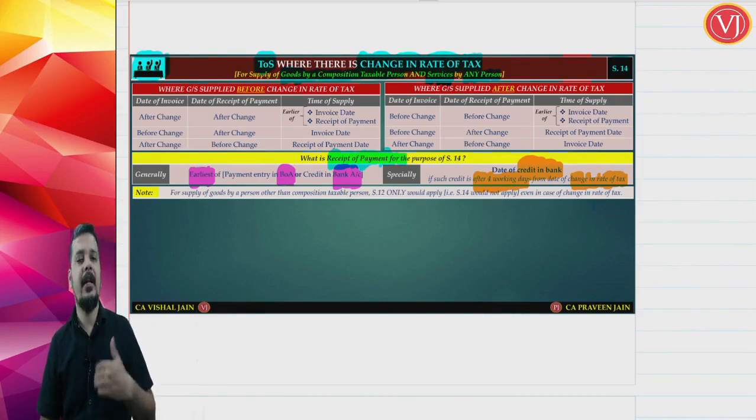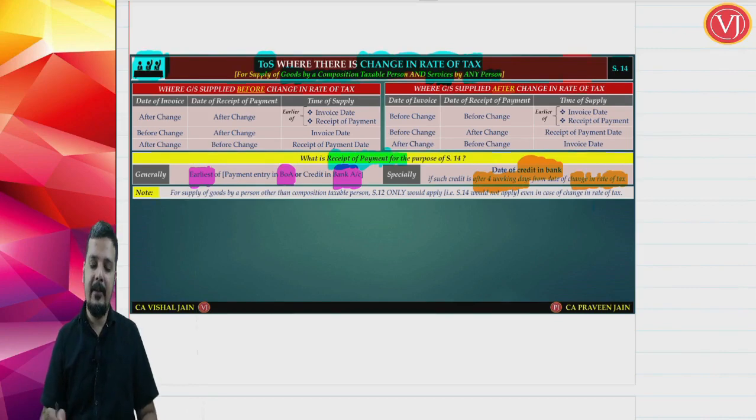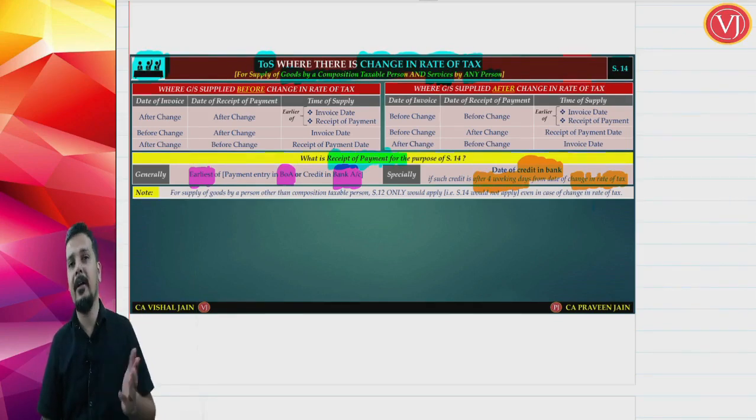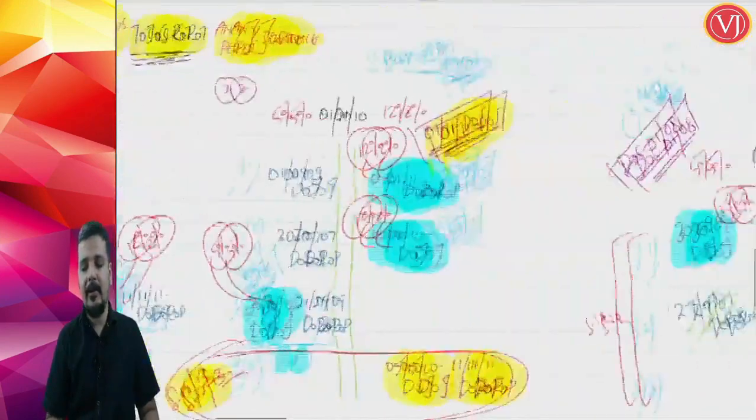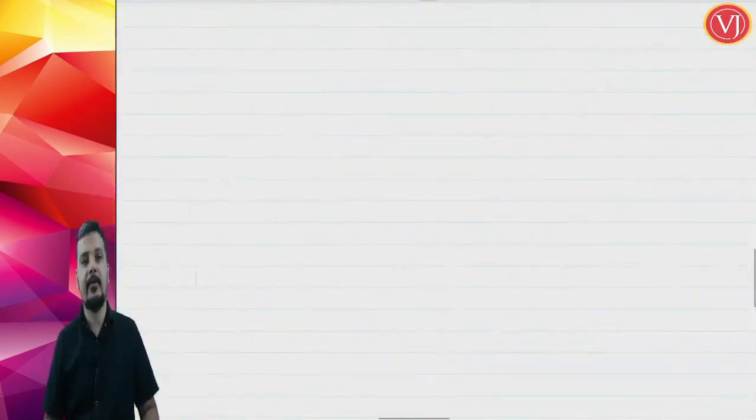I will repeat, normally even for section 14, date of receipt of payment means payment receipt in books or payment receipt credited in bank account, whichever was earlier. But in a special scenario, it is payment credited in bank account. You are going to ignore the book payment entry. Why? Because the credit in bank account is happening after 4 working days from the date of change in rate of tax. Now let us understand this with an example and let us close it.